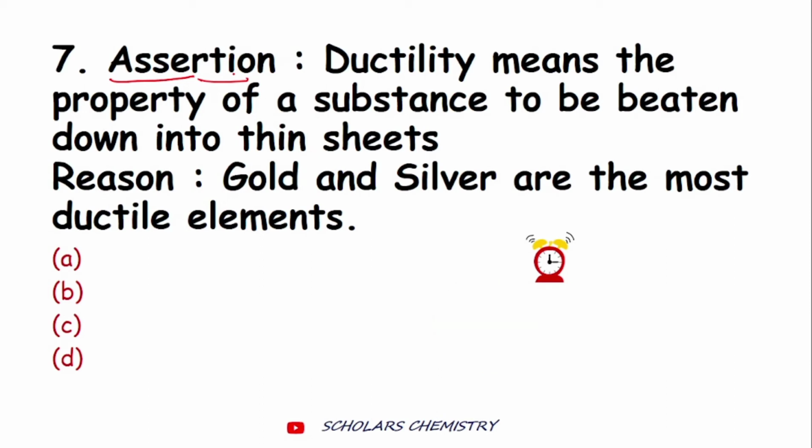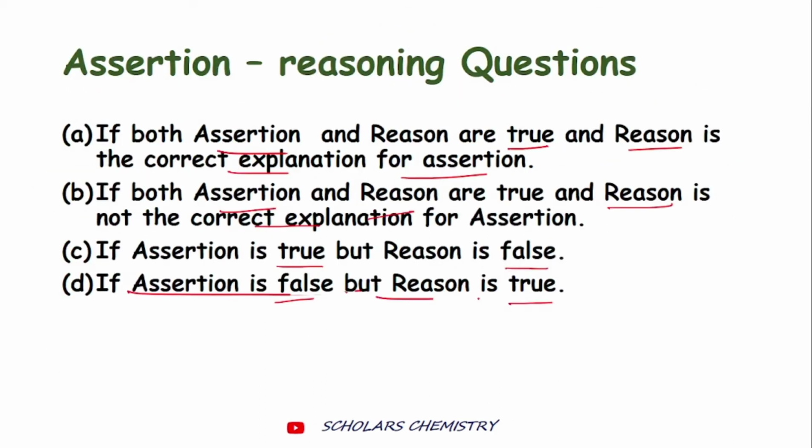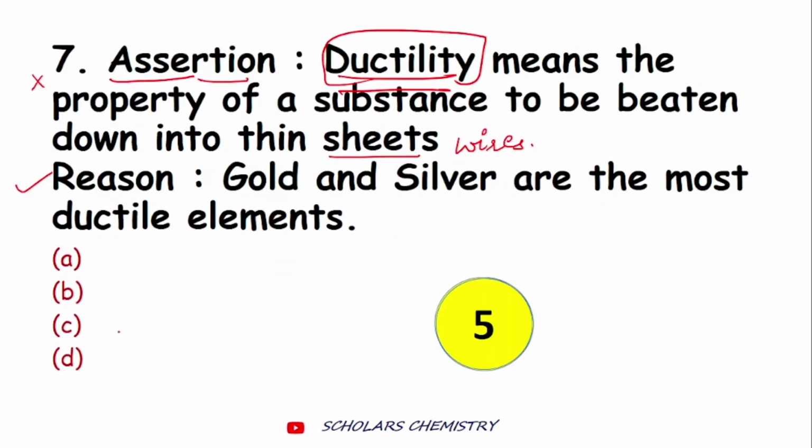So I hope you have answered the question. Assertion, ductility. Now ductility is the property of any substance to be beaten down into thin wires. I hope you are clear with it. Ductility is a property of a substance to be beaten down into thin wires and not sheets. While the reason is gold and silver are the most ductile elements, which is true. So assertion is false, but reason is true. So see from here, what would be the answer when the assertion is false, but reason is true? The answer would be D. So for this, the answer would be D. I hope you are familiar now with how to answer assertion reasoning questions.